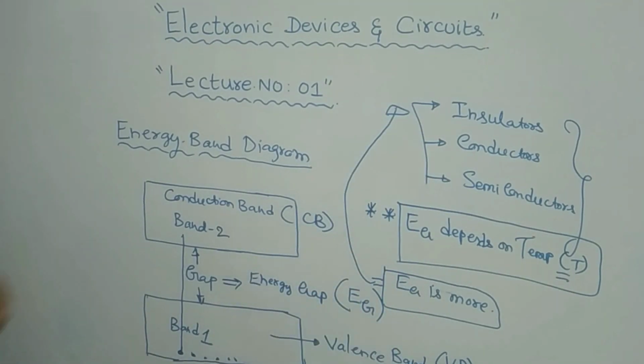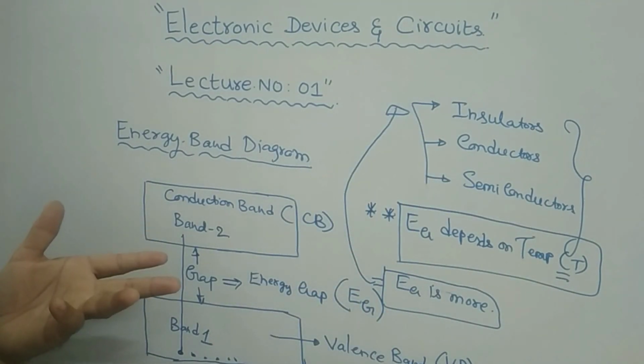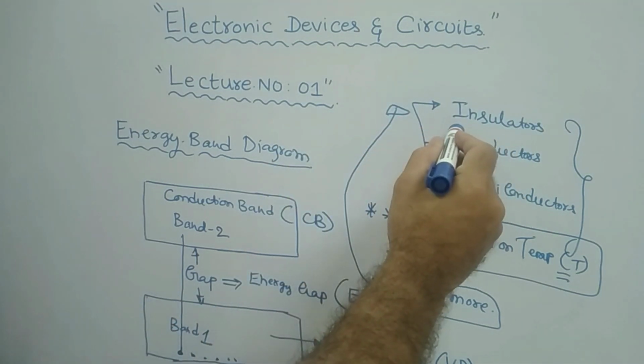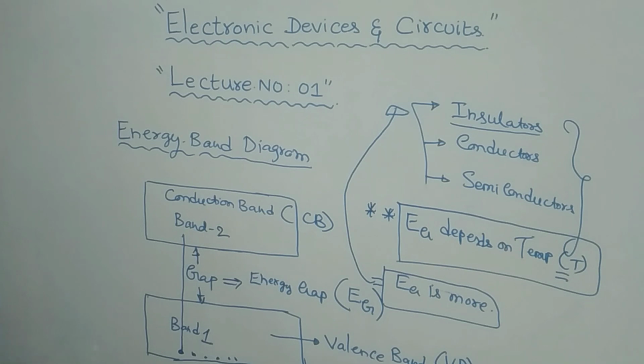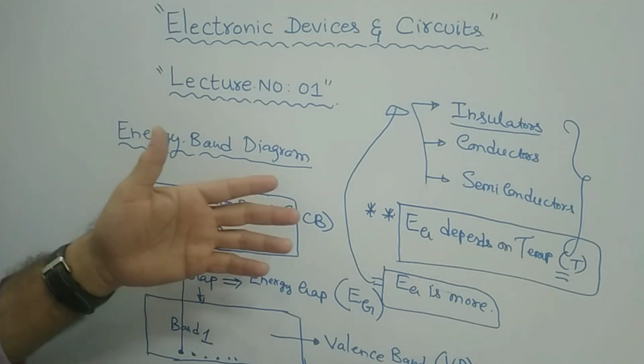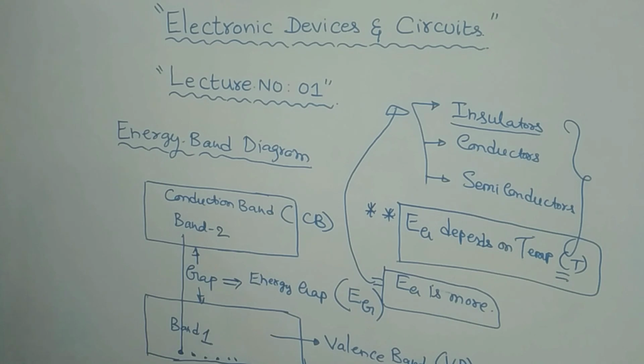What do you mean by an insulator? An insulator is a material which does not allow the current to pass through it. Thereby, there is no conduction at all.